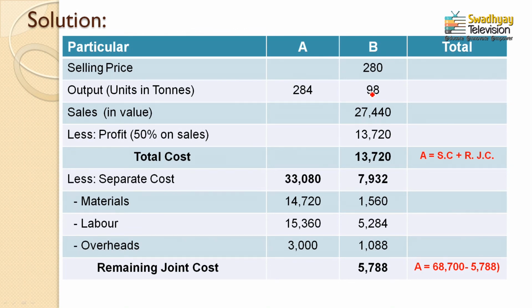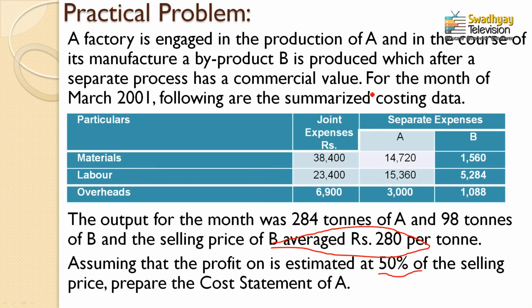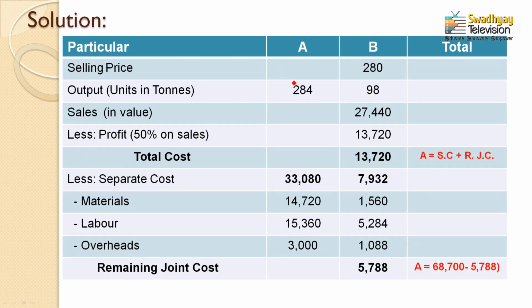If you want to refer to the question once again, you can see here the 284 tons output for product A and 98 tons for product B. It is mentioned in the third part of the question, so we can directly take it from the question's third part, and output has been mentioned here in this format also. Now sales value, how can you determine the sales value? A very simple way. It is a simple multiplication of output and selling price.